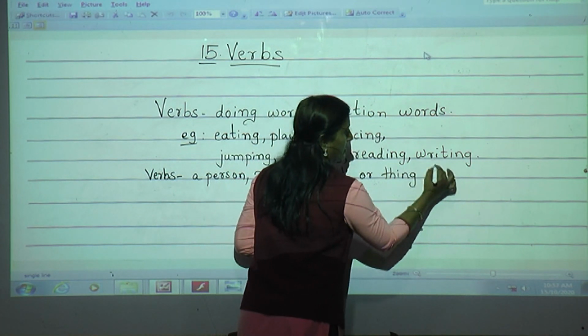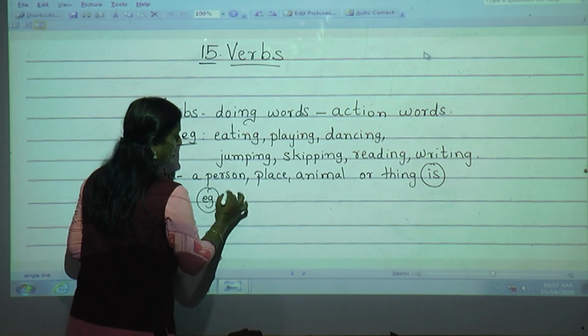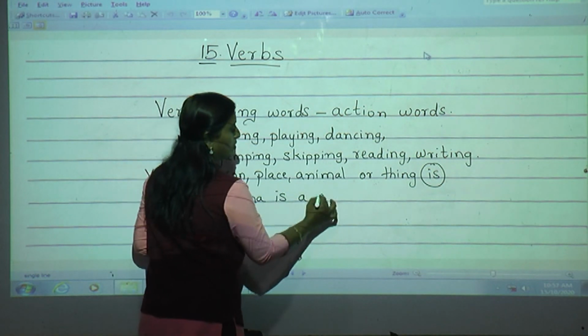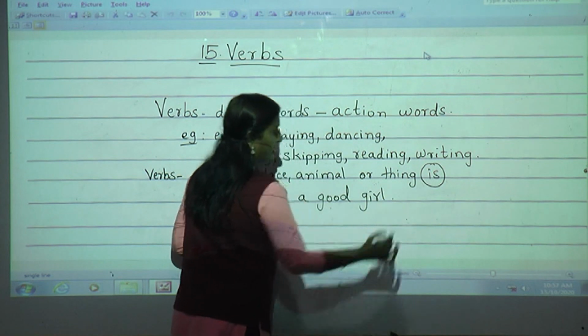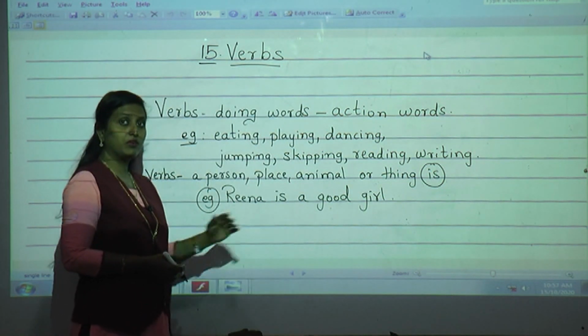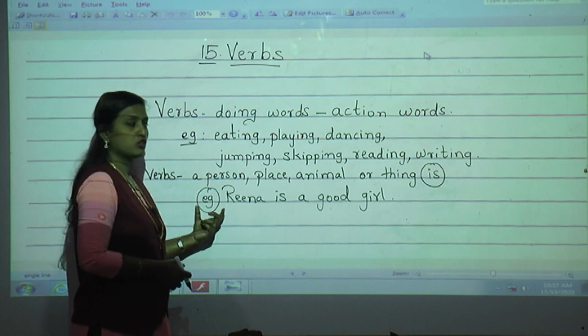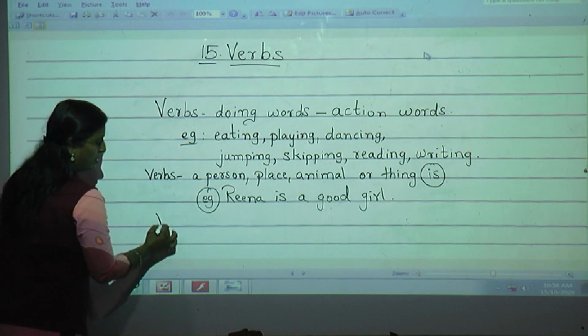For example, Reena is a good girl. If I say Reena is a clever girl, whatever the person is, that also is included in verbs. This is the second thing which we are going to learn.